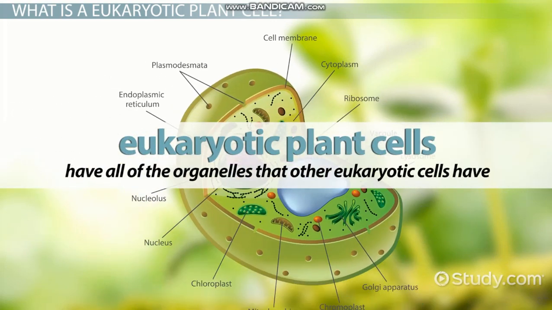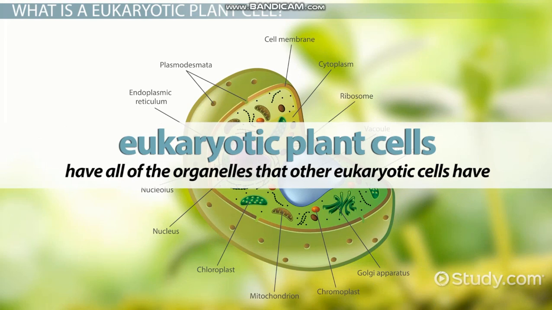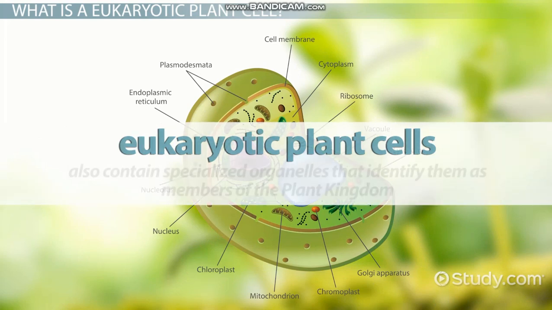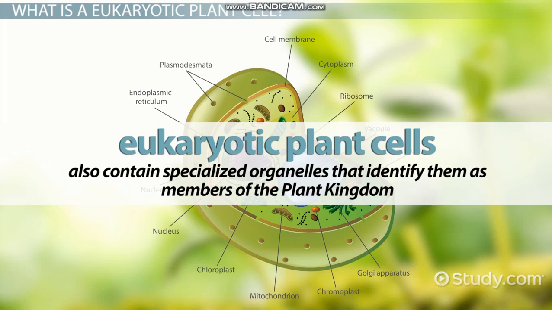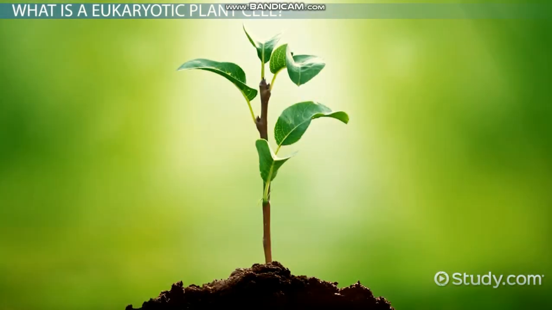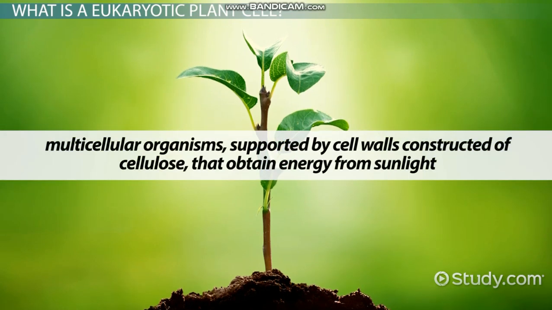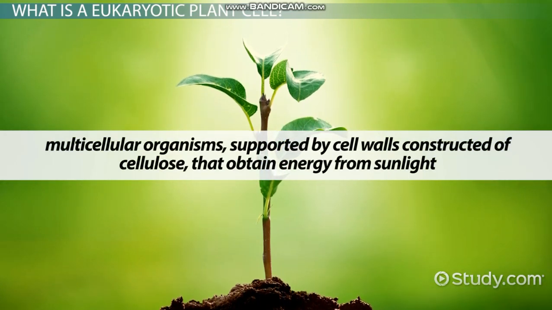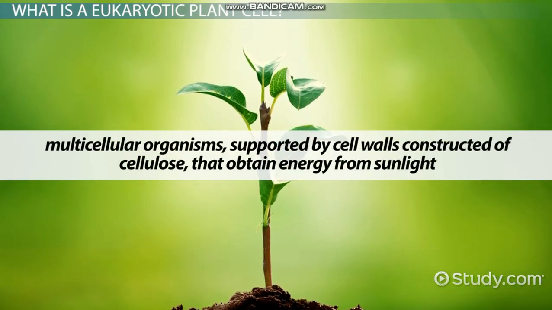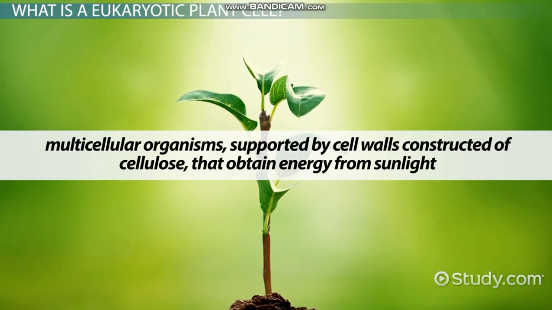Eukaryotic plant cells have all of the organelles that other eukaryotic cells have. However, they also contain specialized organelles that identify them as members of the plant kingdom. The plant kingdom is comprised of multicellular organisms supported by cell walls constructed of cellulose that obtain energy from sunlight.